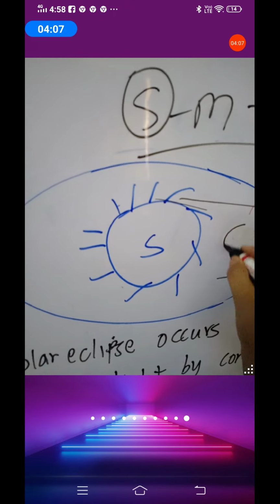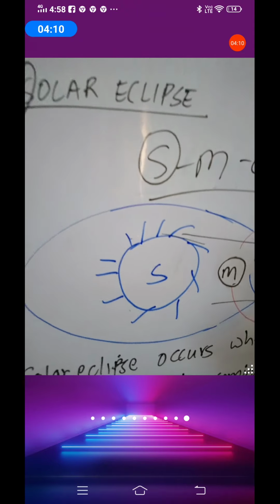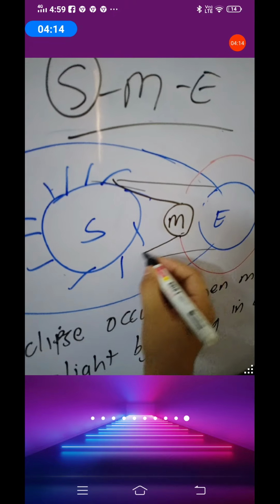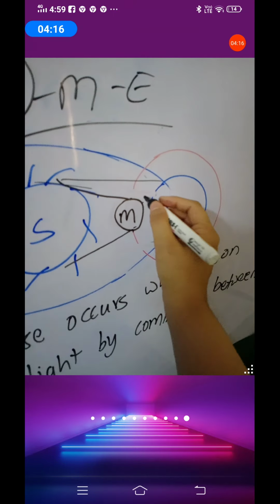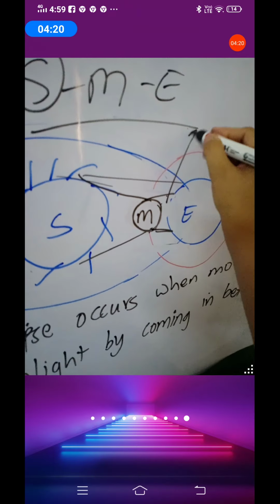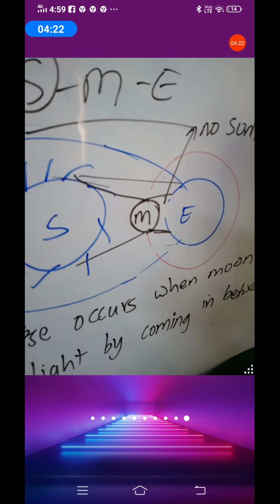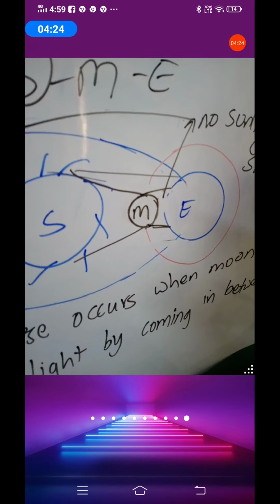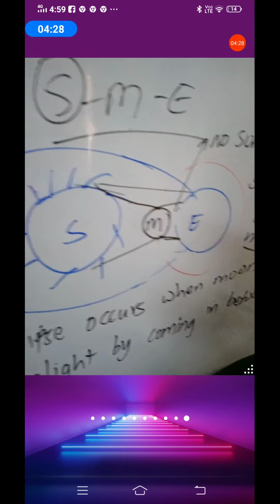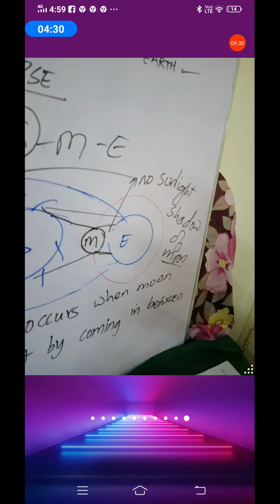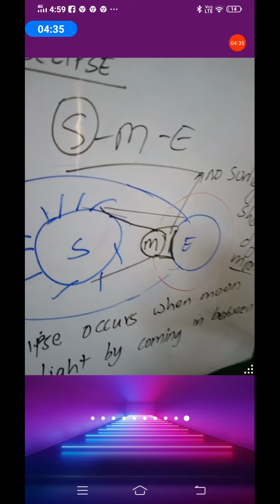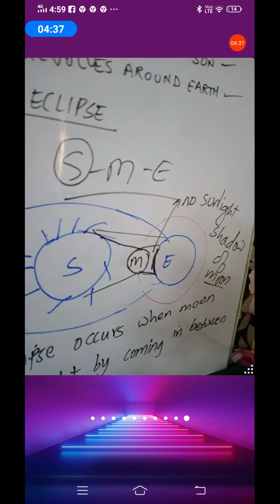But if the moon comes in between, what will happen? This portion here, the sunlight will not come here. No sunlight. Shadow. Shadow of the moon. So this portion here will face solar eclipse.